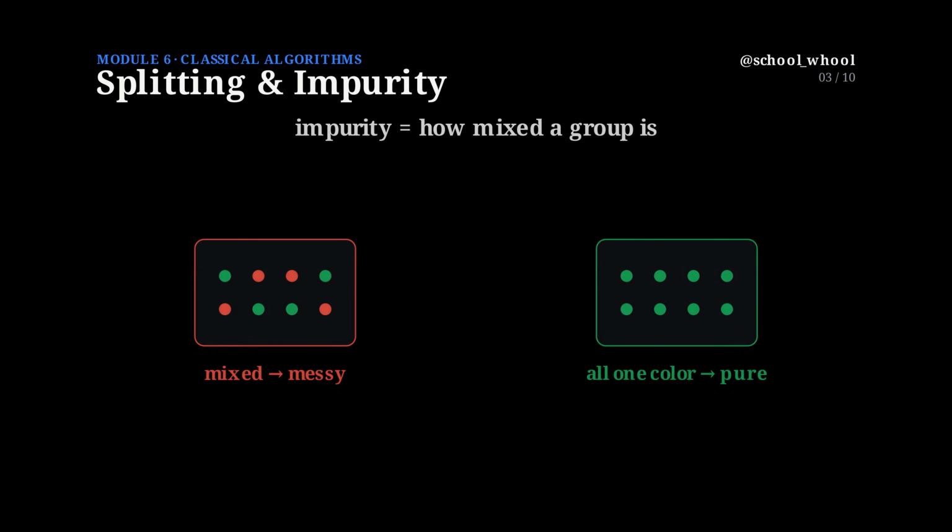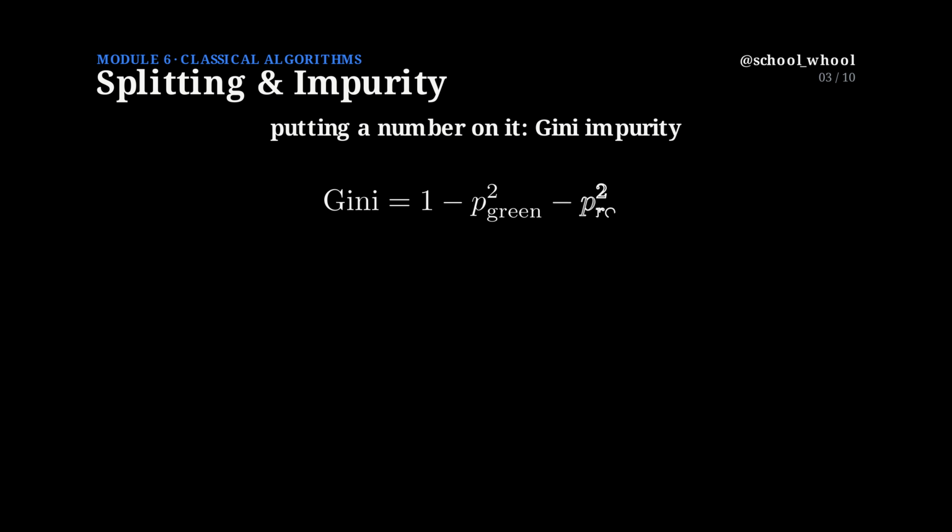We can put a number on it with a formula called Gini Impurity. 1 minus the share of green squared, minus the share of red squared. For a 50-50 mix, that comes out to 0.5, the highest it goes. For a pure group, it drops all the way to 0. Lower is tidier.